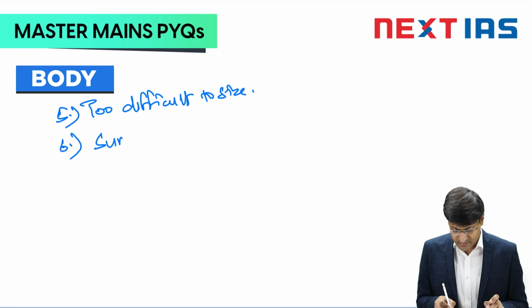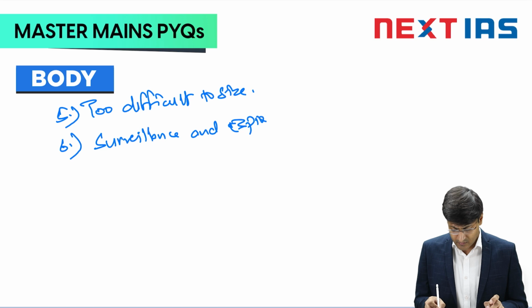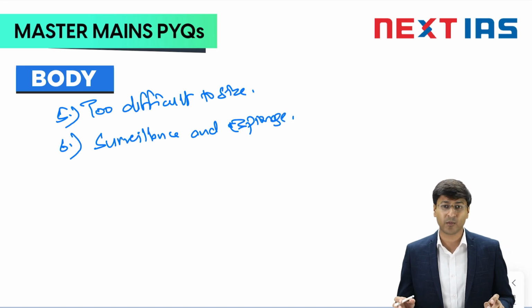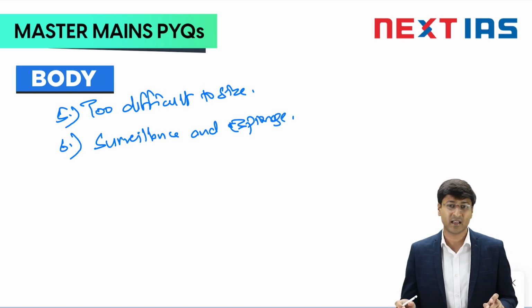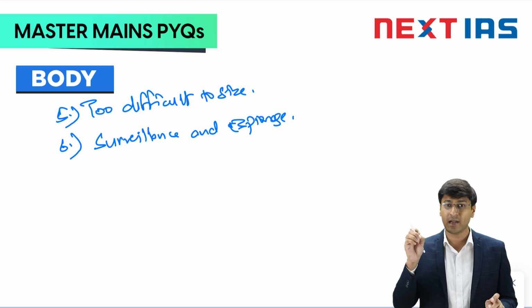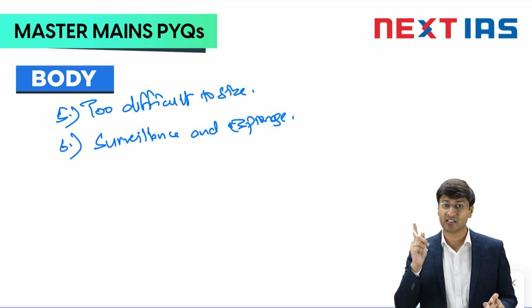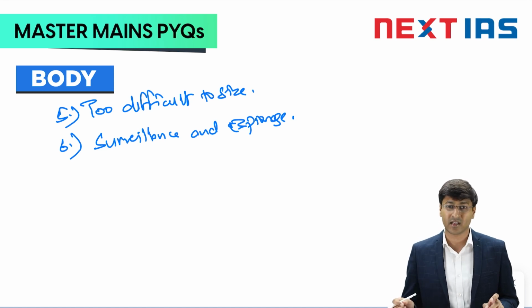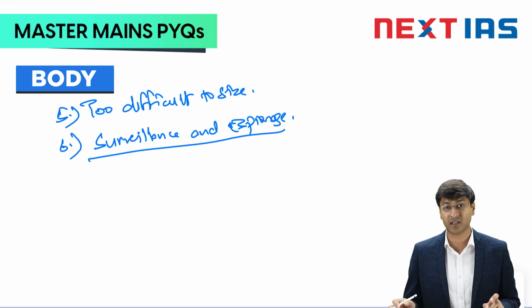Sixth is surveillance and espionage. See, these are such small vehicles, such small instruments, that they can intrude into any official building or any event. They can do surveillance, they can notice the officials' positions, and they can respond live. They are using live cameras, and they can deliver every possible sensitive piece of information to criminal elements sitting across the borders. So surveillance and espionage is another factor that makes them a bigger internal security threat for a country like India.